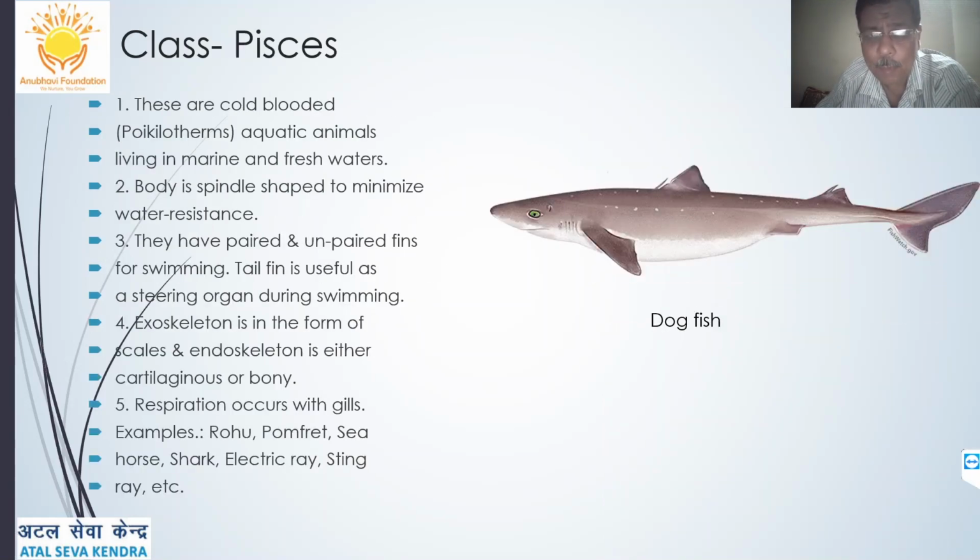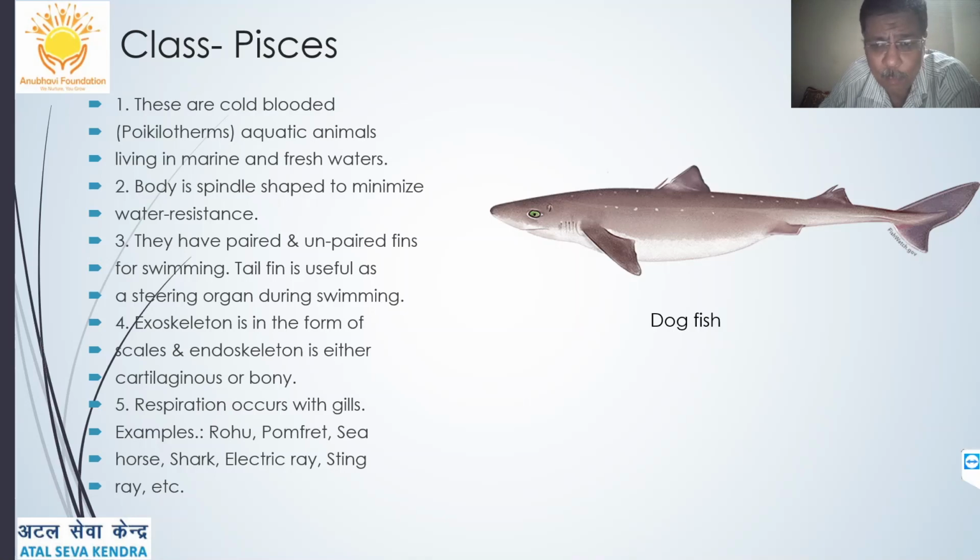Now coming to class Pisces. Pisces are all the fish. You must be knowing fish. In Maharashtrian coastal areas, fish is one of the staple foods also. So you must be knowing about that. Okay, so class Pisces, they are cold-blooded or poikilothermic animals, aquatic animals, living only in water. Cold-blooded means they cannot adjust their body temperature according to the surroundings. So they are called cold-blooded animals because they become inactive in cold conditions. Living in marine and freshwater, the body is spindle shaped, that is, it is pointed at both sides so as to minimize water resistance.